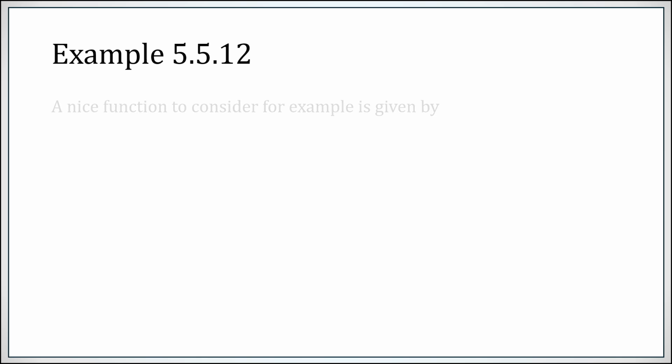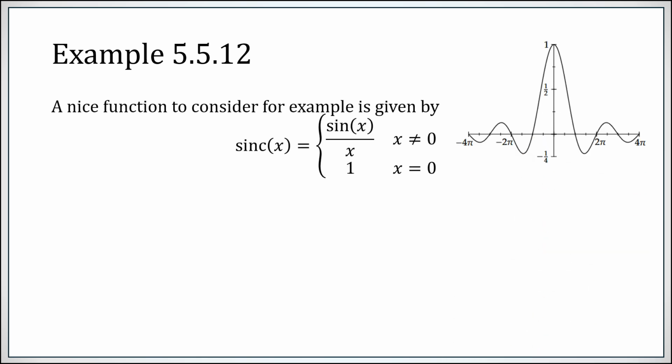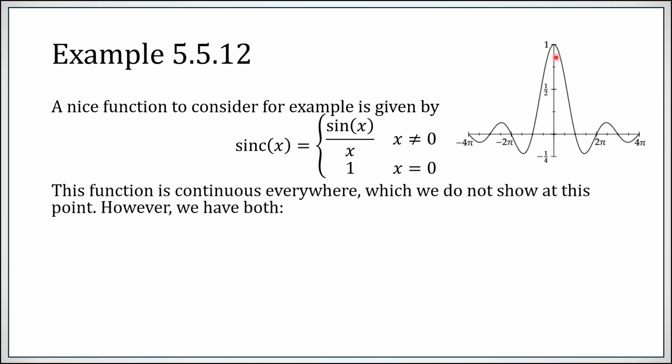So now another example. This is going to be a fairly lengthy example. It's the sinc function, which is sine x over x. The limit as x approaches 0 of sine x over x is 1. So this function is nice and continuous, but we're not really going to get into that. What we won't exactly show, but is true, is that the improper integral of the sinc function is pi, but if you take its absolute value, it diverges to +infinity.